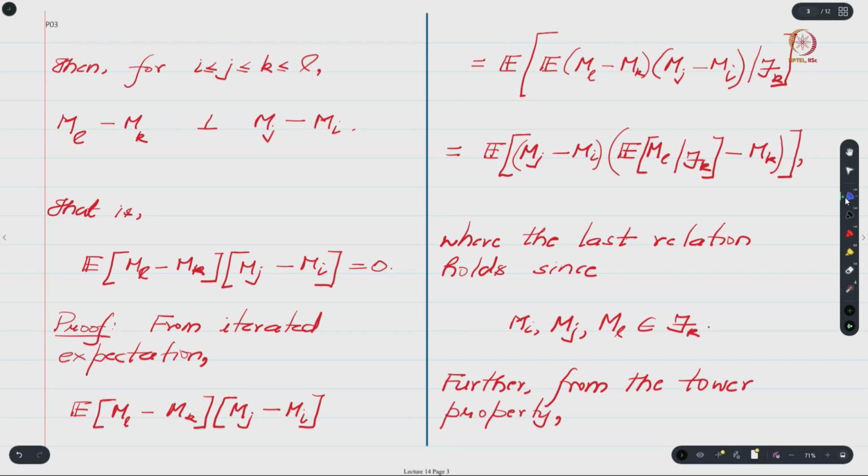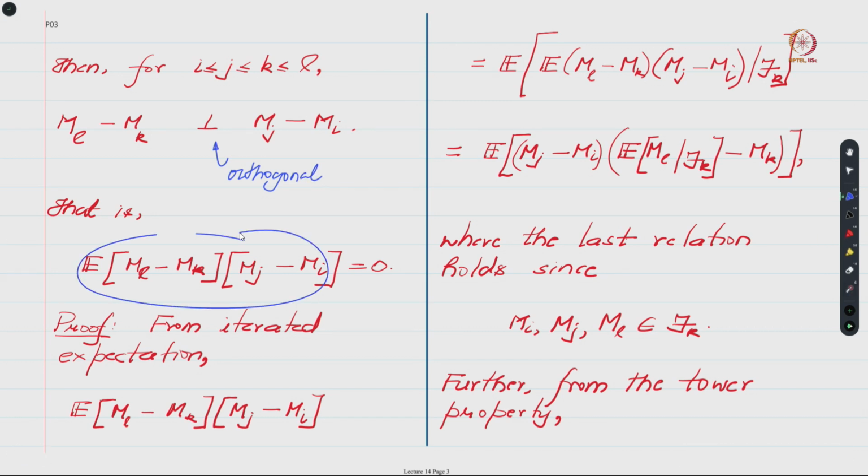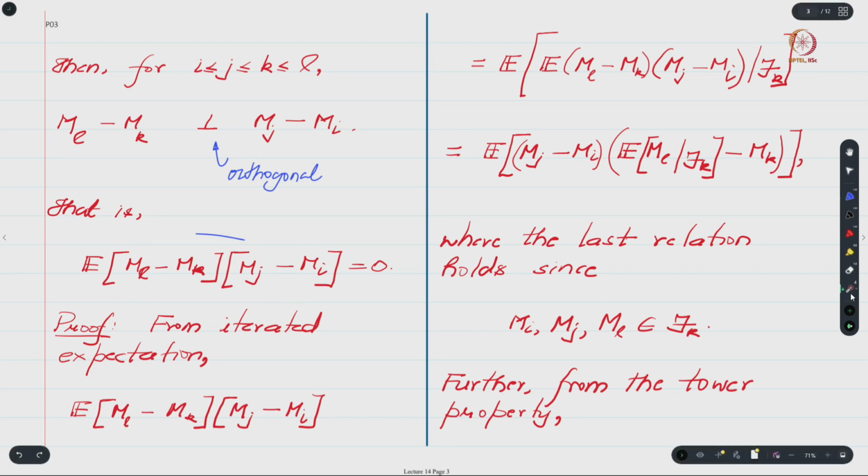This notation means that the two terms are orthogonal to each other, and formally this means that the expectation of the product is 0.